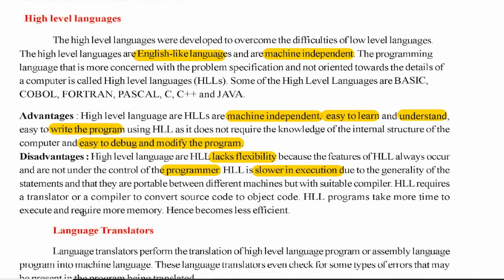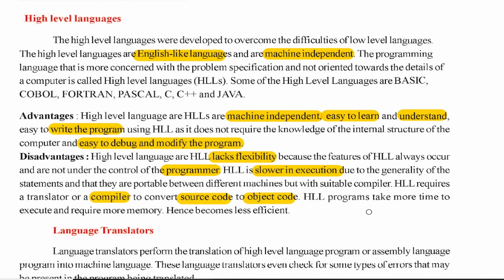So high-level language requires a translator or a compiler. In this case, for high-level language, specifically we use a compiler to convert source code. Source code means the user-written code. Whatever we type as the program in high-level language is called source code, as it is the source for converting to object code. So what does object code mean? The code generated by the compiler. The compiler takes this source code, whatever you have written in high-level language, and converts it into equivalent machine-level program. That program code is called object code. That is, compiler-generated machine-level code is called object code.